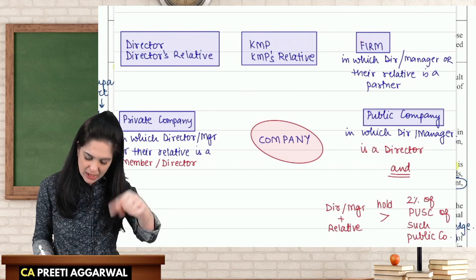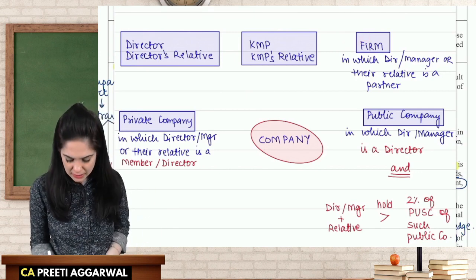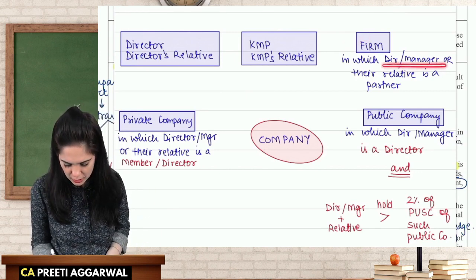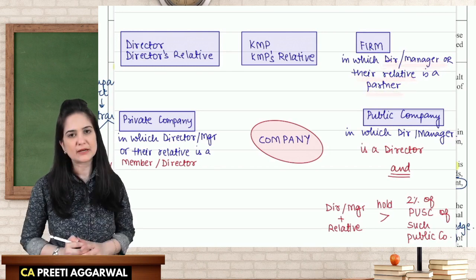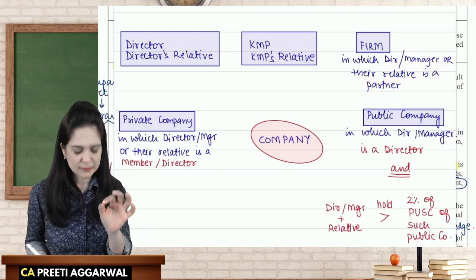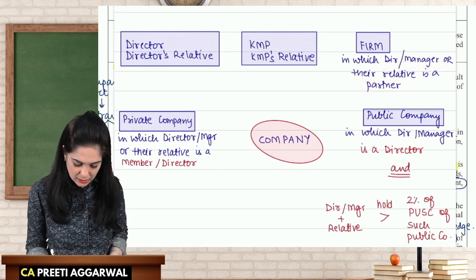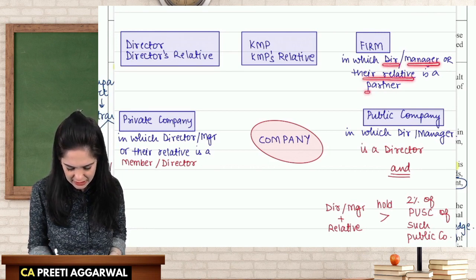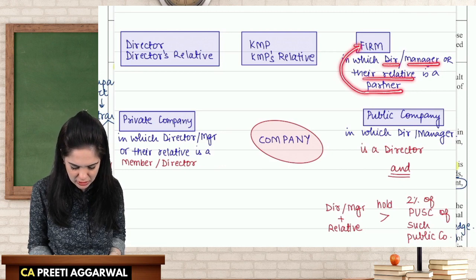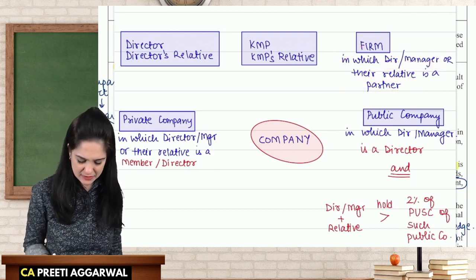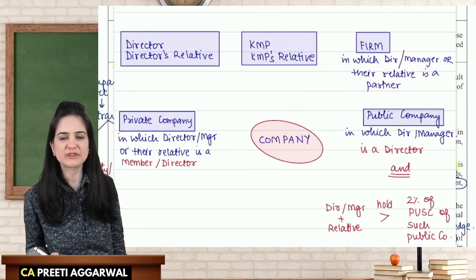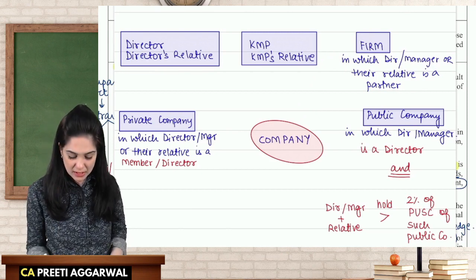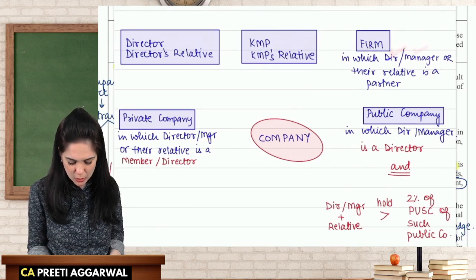A firm in which director or manager or their relative is a partner. Listen to what I'm saying. The director, manager or their relative is a partner in the firm. That firm is considered as related party of the company. I repeat. Director, manager or their relative.